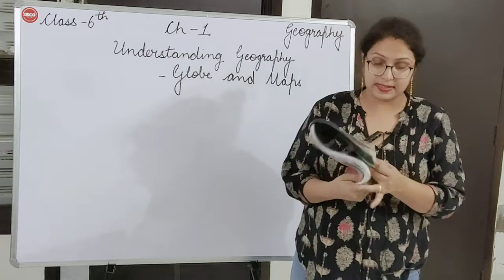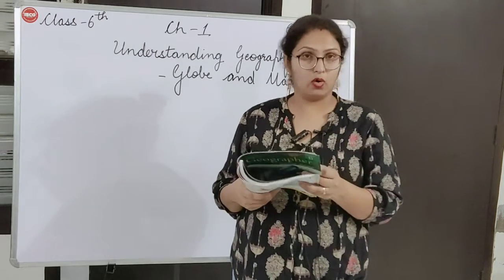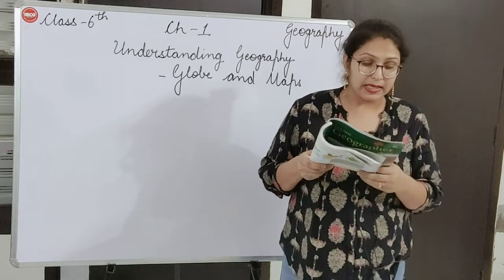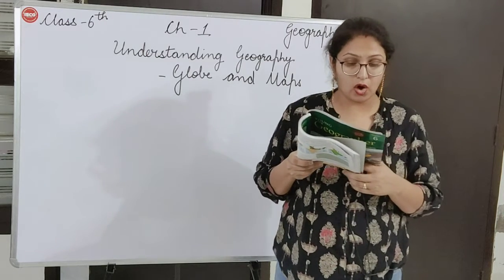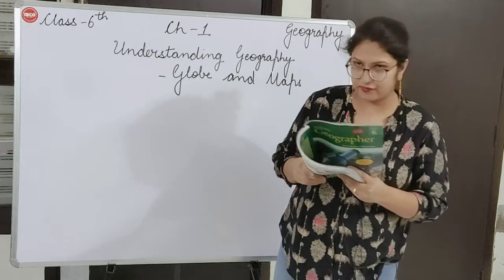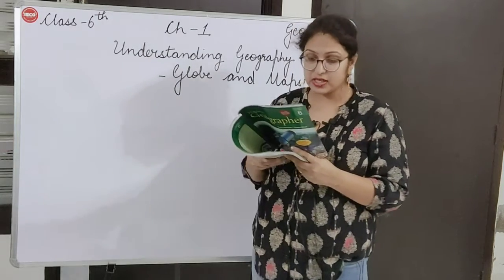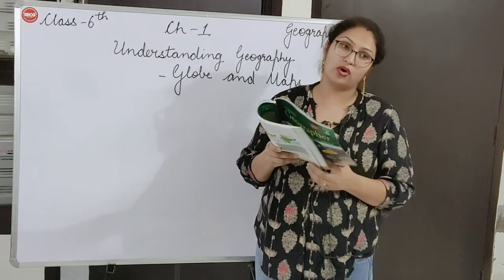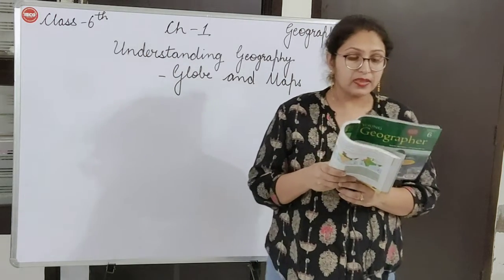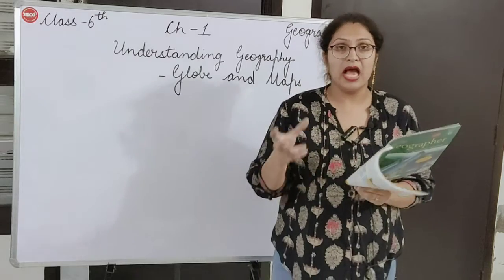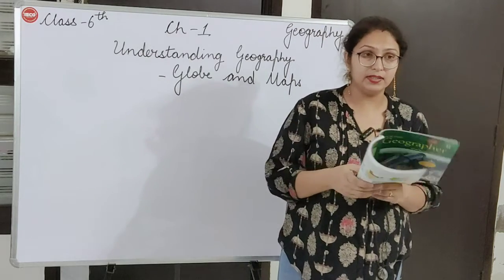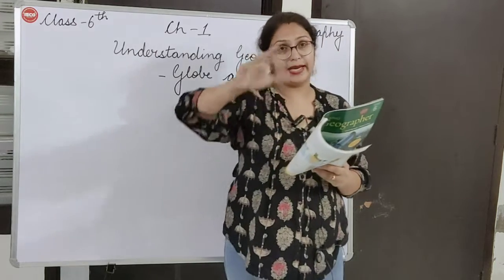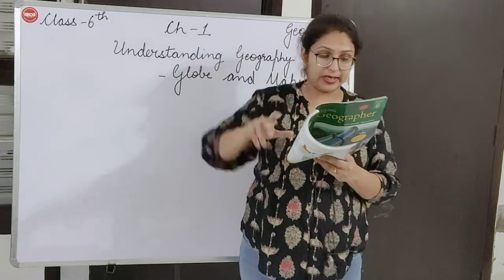So let us understand how maps and globes are different. What is the difference between a globe and a map? A map is a representation of the earth or part of the earth on a flat surface. Maps are drawn on a flat surface, whereas a globe is a three-dimensional model of the earth. It rotates on its axis. This globe is three-dimensional, having length, breadth and depth also, okay, and it rotates also.